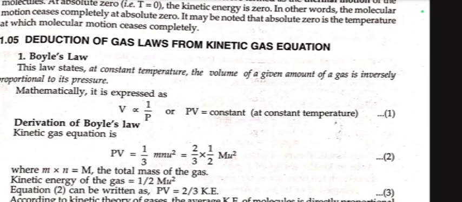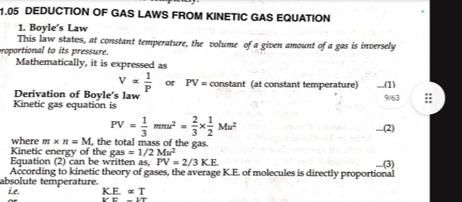Derivation of Boyle's law. The kinetic gas equation is PV equals 1 upon 3 mu², which can be further simplified as 2 upon 3 into 1 upon 2 mu², where m cross n equals capital M, the total mass of the gas. Kinetic energy of the gas is 1 upon 2 mu². So the equation PV equals 2 by 3 into 1 by 2 mu² can be written as 2 by 3 into kinetic energy.